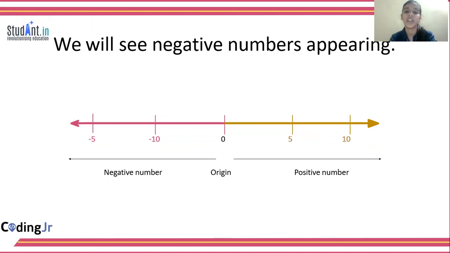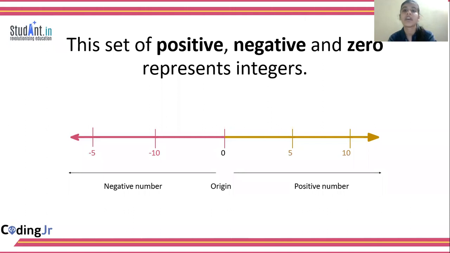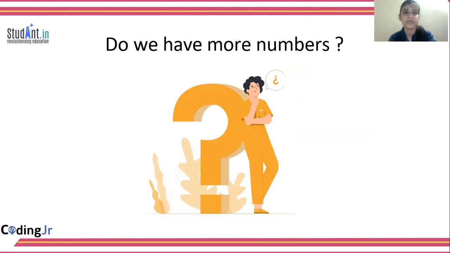So when we are moving frontwards, we are getting the positive numbers. And when we are moving backwards from the origin, we are getting the negative numbers. This set of negative, positive, and 0 represents integers. So basically in the number line, whatever positive numbers we have, the negative numbers we have, and the origin, that is your 0, they are nothing but your integers.